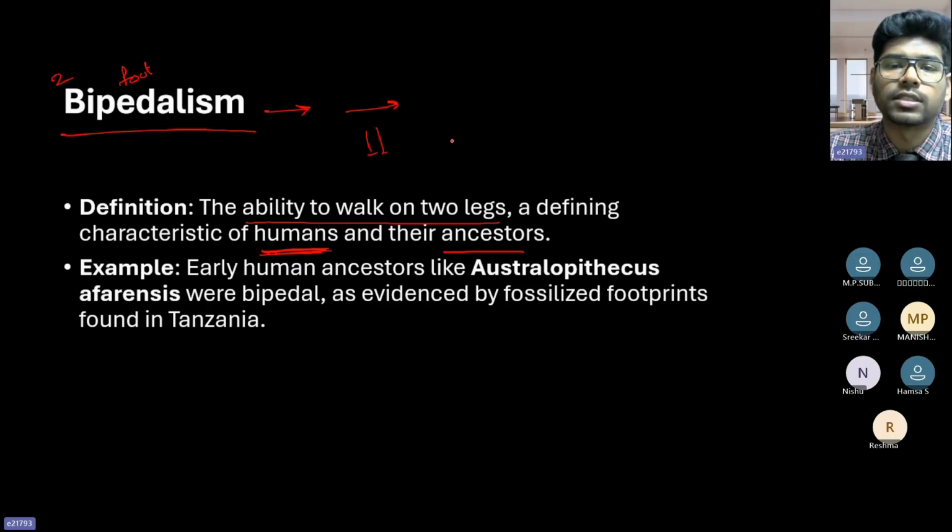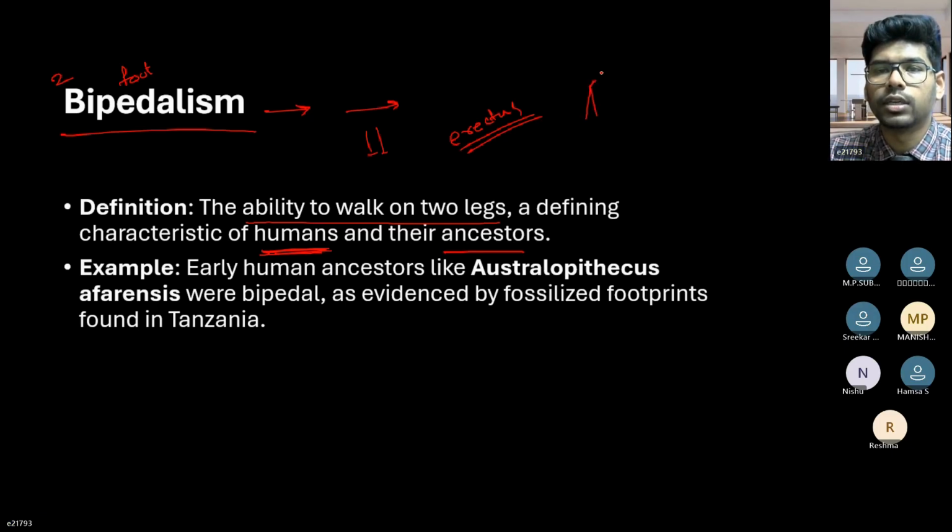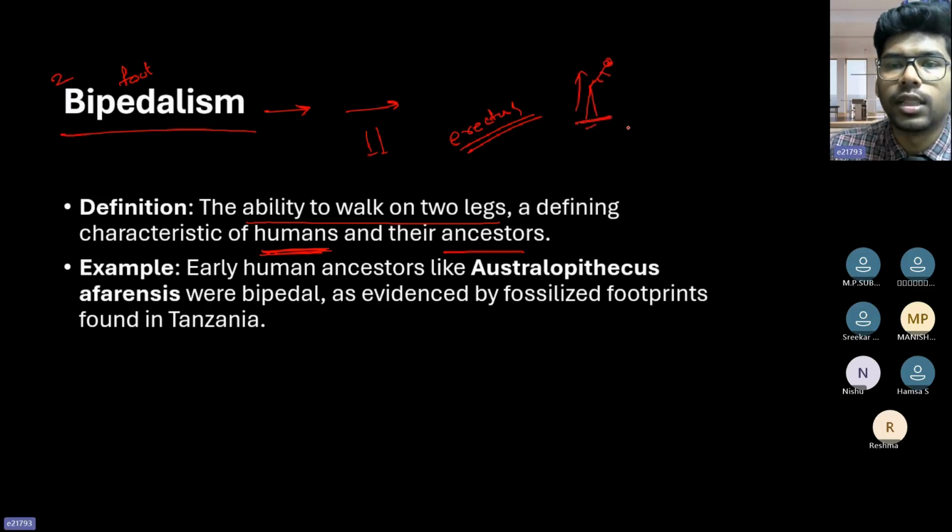Homo erectus, the person who actually stood on two feet. Till that time, we were using all the limbs rather than just two limbs.